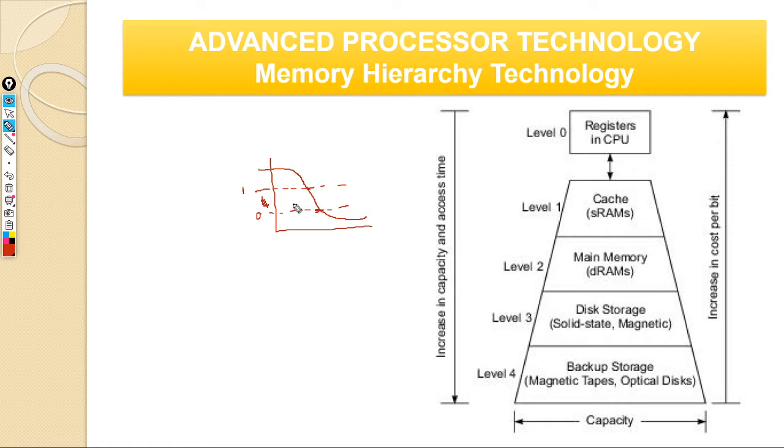Now because of this, it's a bit slower, because of the involvement of your capacitor. So what's the downside? One is, since you have a capacitor, it becomes a little bit slower. And the other thing is, you've just reduced the number of transistors, correct? So it becomes cheaper. So this is your DRAM.